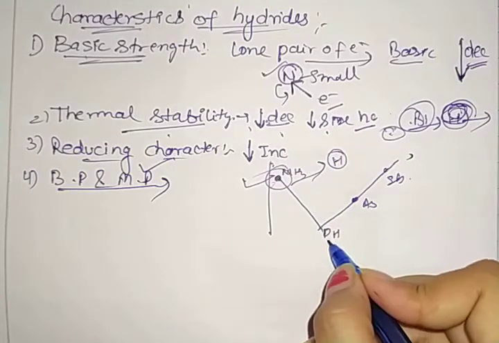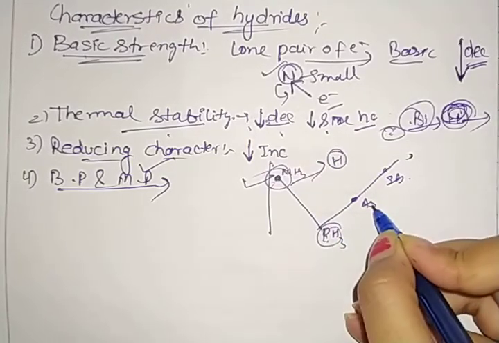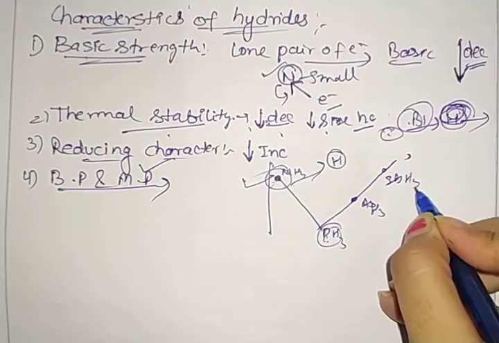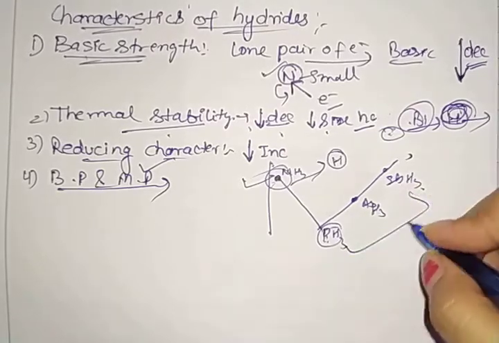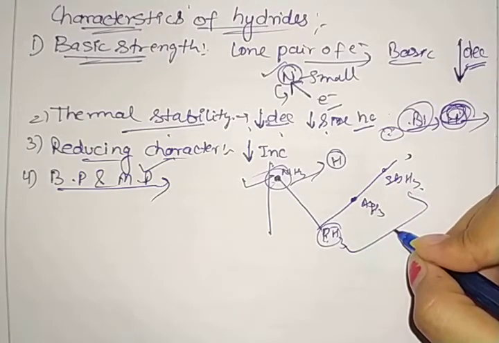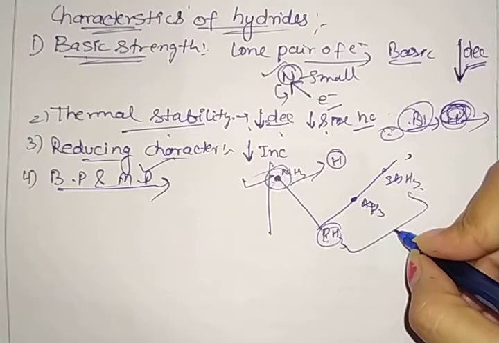Clear? But in the case of PH3, AsH3 and SbH3, we have intermolecular forces, or van der Waals forces.